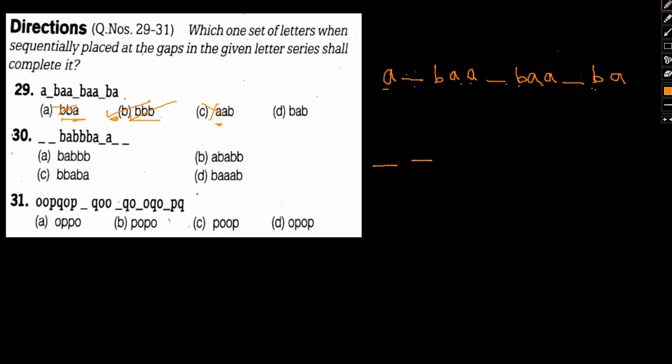So dash B, A B B B, A dash A dash. Okay, so let's start off with question number 30.